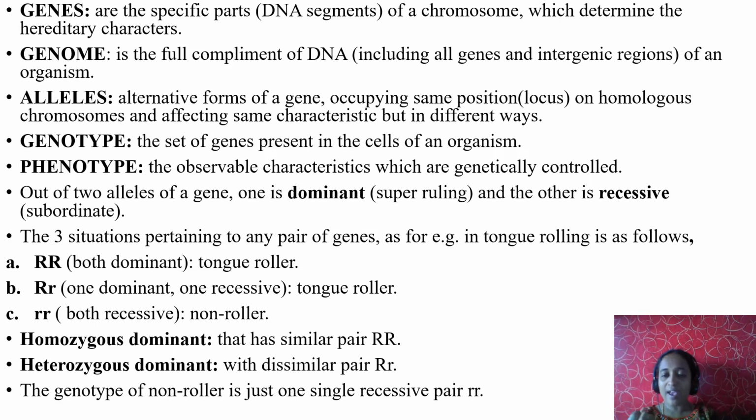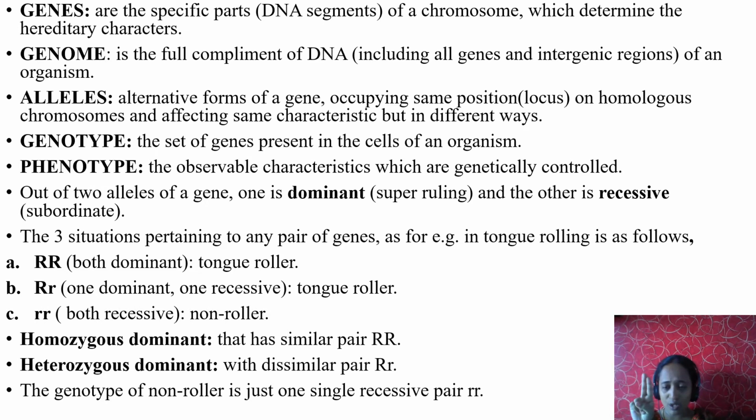Phenotype is the study of external or visible characteristics, the observable characteristics which are genetically controlled. Characteristics are observable, but how are they controlled? Genetically. Out of two alleles of a gene, how many alleles are there per particular gene? Two. Right. As I told you, in case of hair, there are two alleles to encode what type of hair you may possess. One is curly, another one is straight.